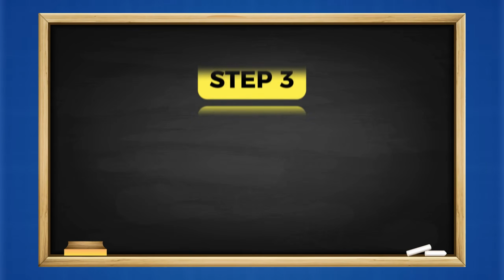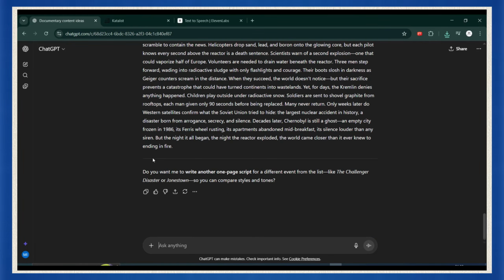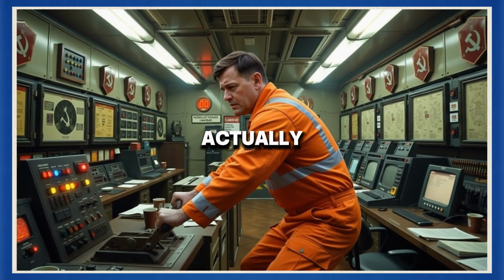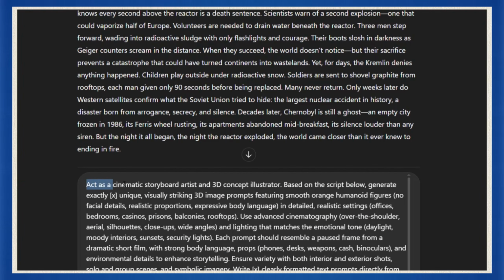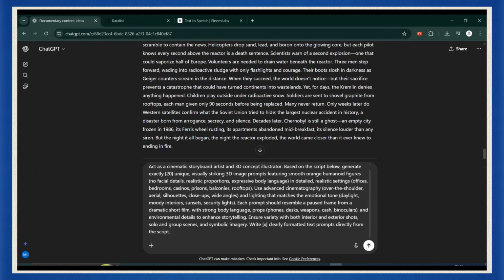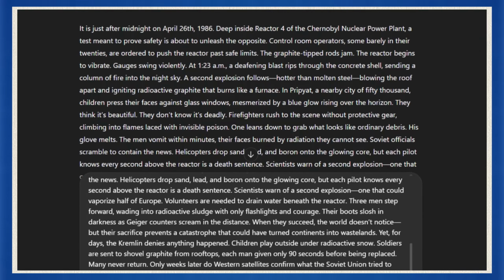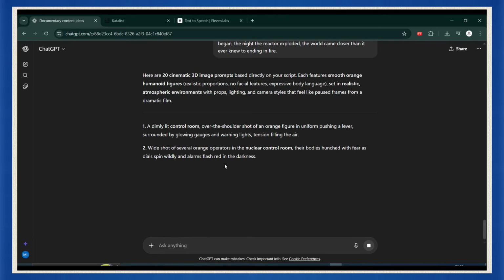Step 3, building the storyboard and visuals. Okay, so we've got our story and voiceover locked in. Now it's time for the part that actually hooks people, the visuals. Here's how we do it. Paste in ChatGPT the next prompt I've given you in the description. That prompt will generate a detailed storyboard for your story. Then put the full script of your story in the same prompt box. Think of it like a director's shot list. It tells you exactly what kind of scenes you need for each part of your video.